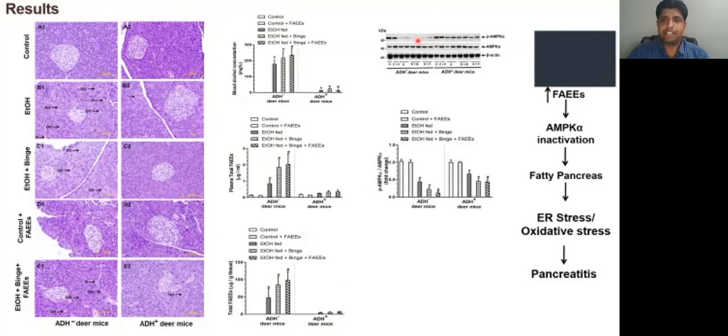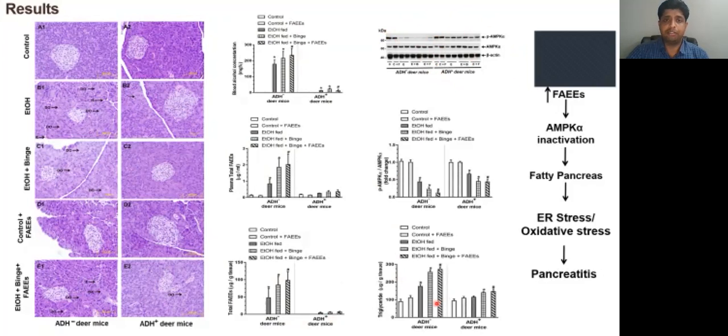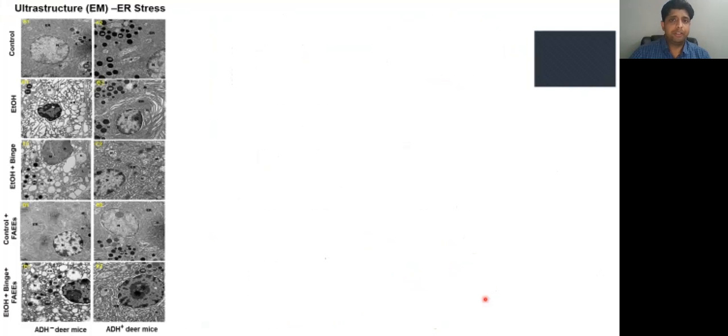A significant inactivation of AMPK levels was seen in the pancreas of ADH negative deer mice when compared to ADH positive deer mice, followed by increased accumulation of lipids or triglycerides in the pancreas of ADH negative deer mice when compared to ADH positive deer mice. When we look into the ultrastructures, ethanol-fed groups of ADH negative deer mice show extensive dilatations of endoplasmic reticulum network, pycnotic nucleus, and swollen mitochondria, whereas the pancreas of ADH positive deer mice shows mild to moderate dilatations of endoplasmic reticulum network with normal and intact nucleus as well as mitochondria.